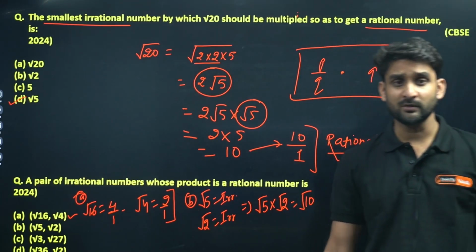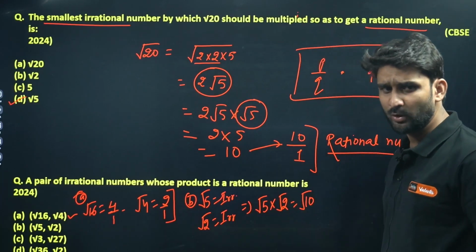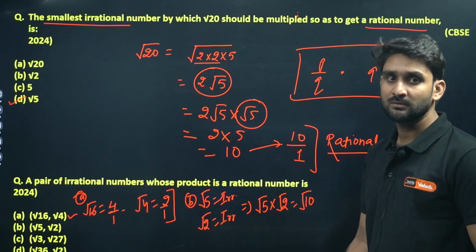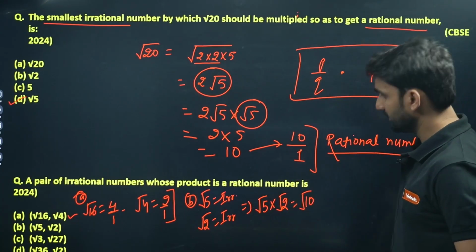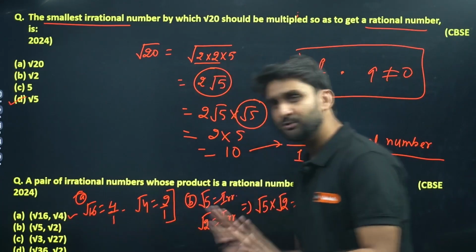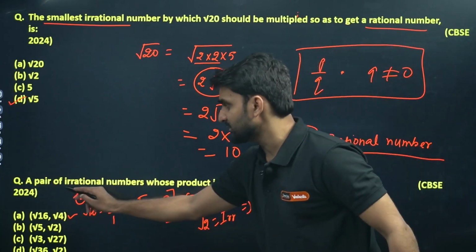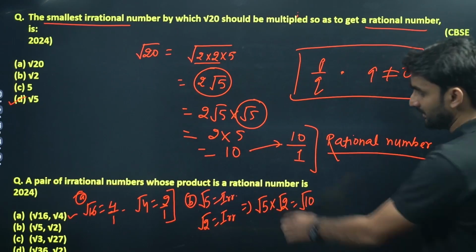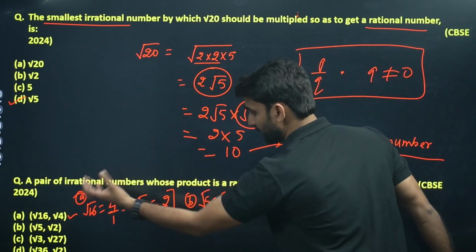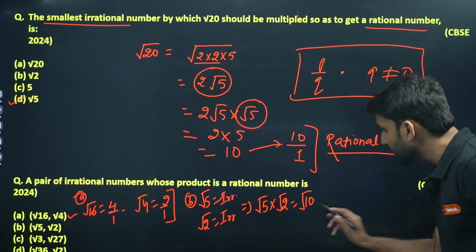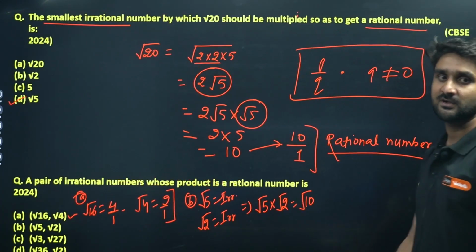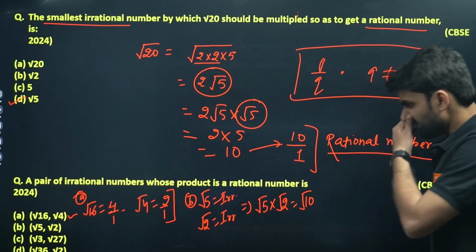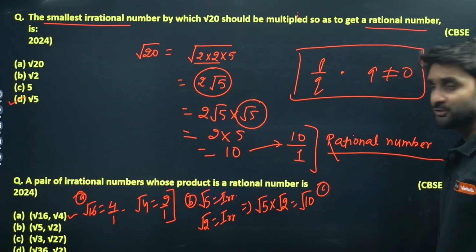So we cannot take 10 outside of the root, because 10 is not a perfect square number. So under root 10 is still an irrational number. The result is not coming as a rational number. Both numbers are irrational, and that information is correct, but the product should be a rational number. Here the result is under root 10, and under root 10 itself is an irrational number. So this will not be the answer again. Now please come to option number C here. What is option number C saying?